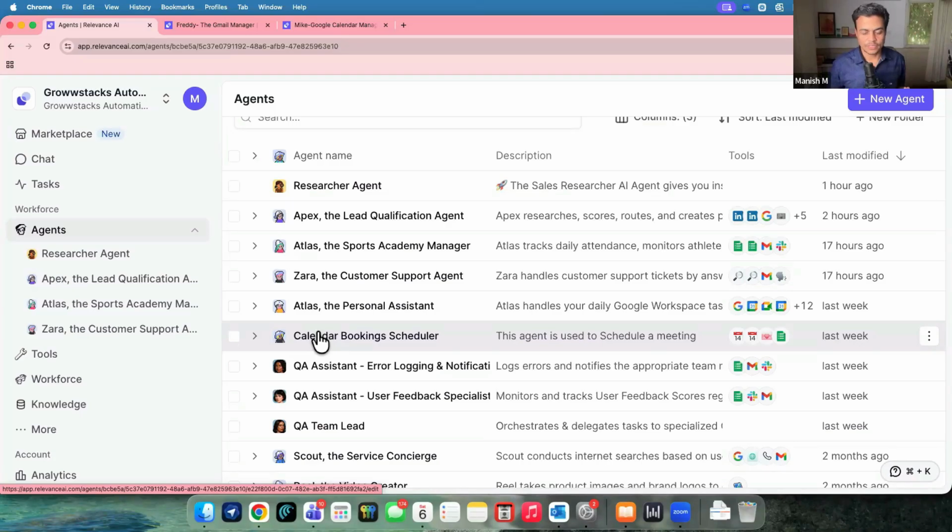Why so? Because of a simple concept: not one agent should be bombarded or loaded with all the information, all the execution, all the job responsibilities, right? Even a human cannot do that. A human can do two jobs, but not 10 jobs together. So that's why splitting is better. You should have small agents here and there, and they can work alongside each other.